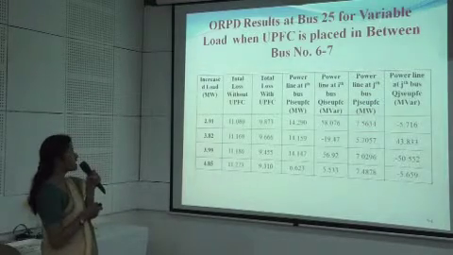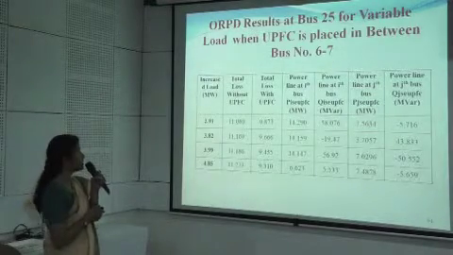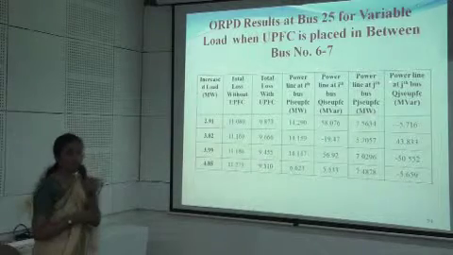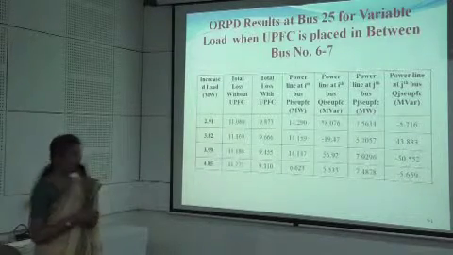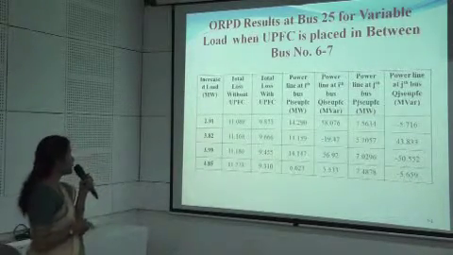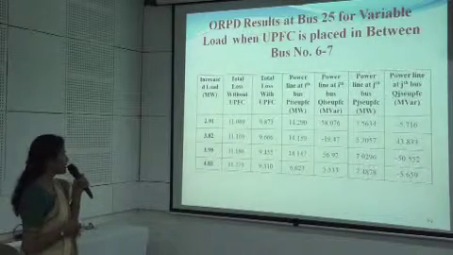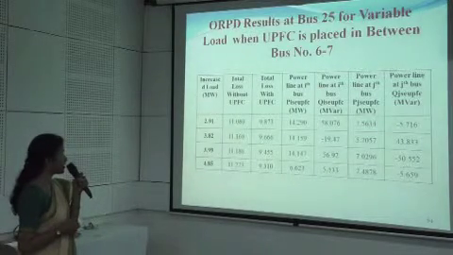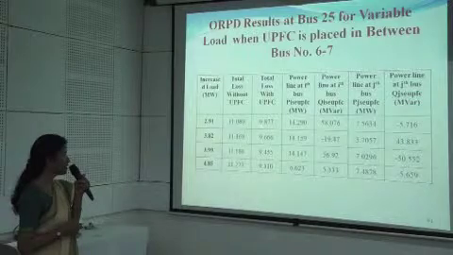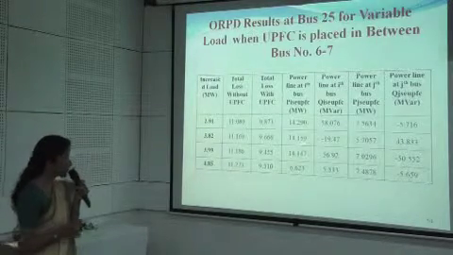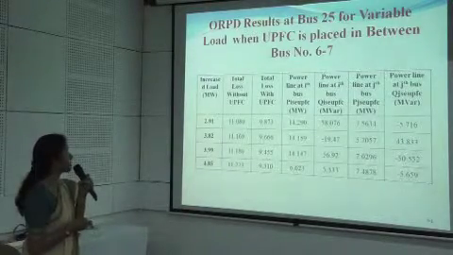The same results for bus number 25. When bus number 25 has been subjected to the variable load condition, again it has been observed that the line between buses 6 and 7 is the most suitable location for the UPFC. Here the losses without the UPFC were 11.08, which have been reduced to 9.83, and so on.